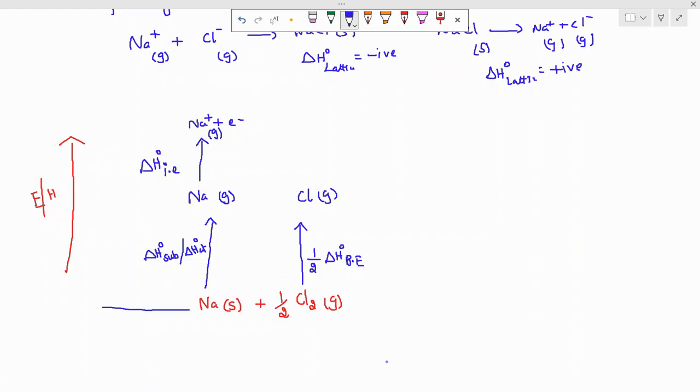That's why, 1 mole means we can use the delta H naught. That is the standard condition. We have to always use 1 mole. But here I am taking only half a mole. That's why I have taken half of the delta H naught bond enthalpy.